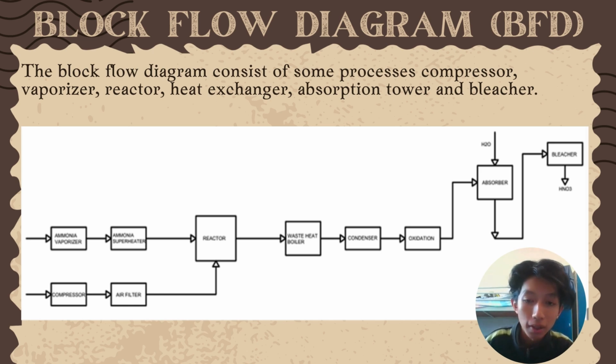Then both enter the reactor for the reaction. Then through the waste heat boiler, condenser, oxidation and the absorber, where water is added to cool down, and lastly the bleacher. So the HNO3 will be produced.